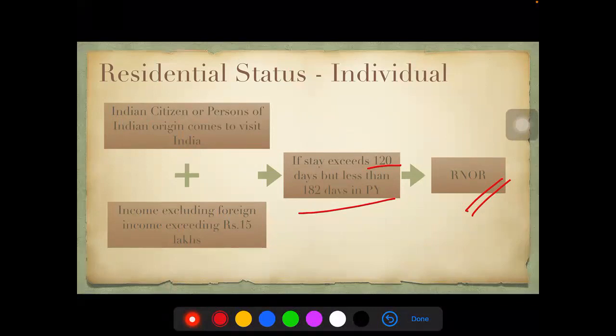If their stay, please remember, for Indian citizens, and the income is exceeding 15 lakhs, if their stay is more than 120 days, they become a resident. But if they are within 182 days, they would be RNOR, and the taxability would be according to that. This is your first major amendment which has happened in the residential status sections.